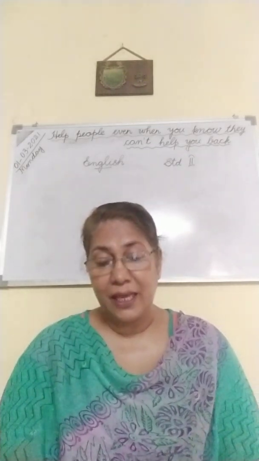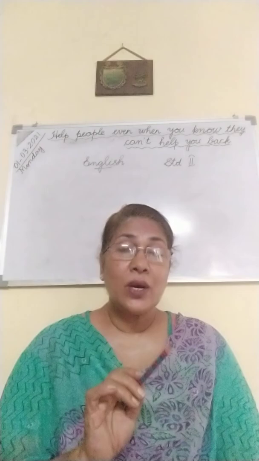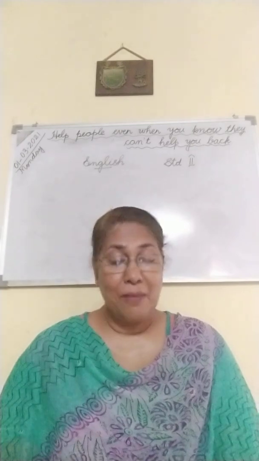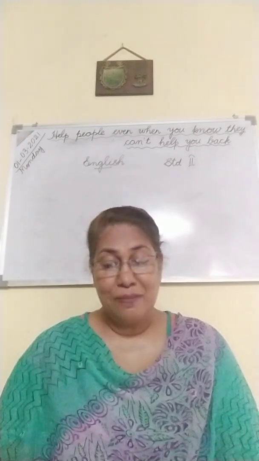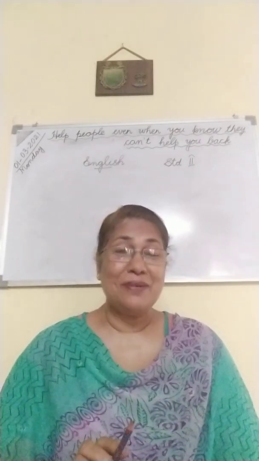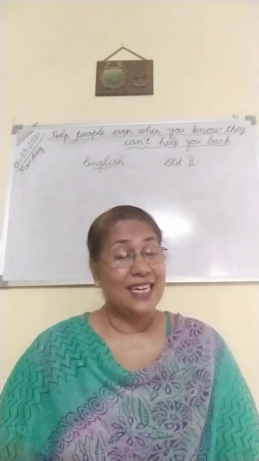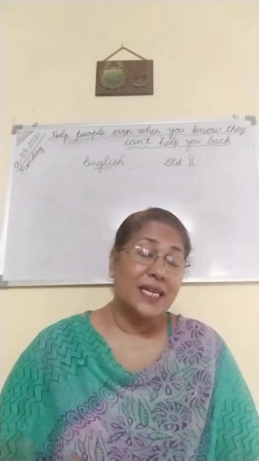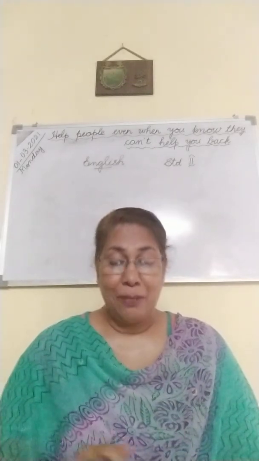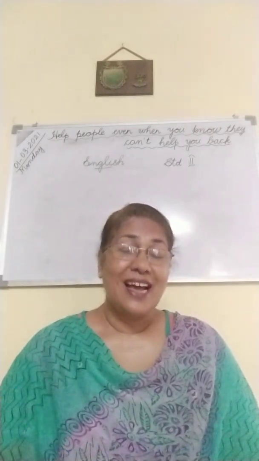Okay. Now the next one is circle the adverbs in the given sentences. There are many sentences given there, and you have to circle the adverb. The verb, the action word, is already underlined. What is said about the verb, that is the adverb. The sun shines. That is the verb there. How does it shine? Brightly. Yes, brightly. That is the adverb.